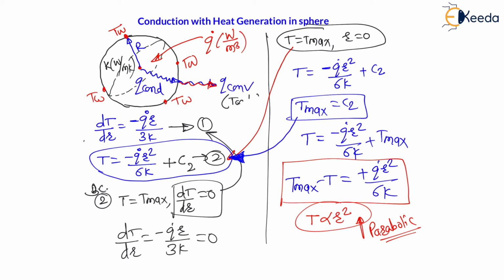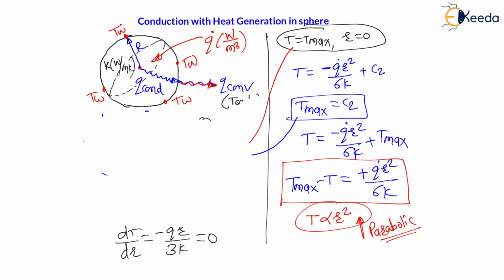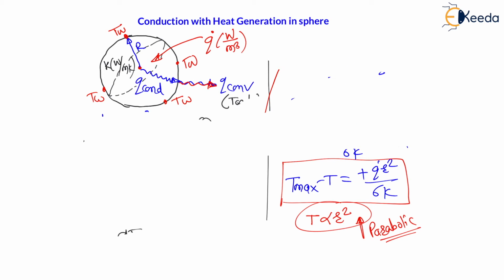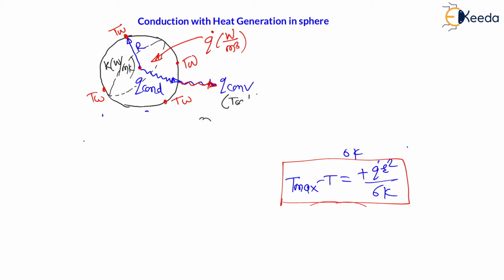And we are moving towards our third boundary condition. Now, let us use third boundary condition, right? Now, my dear students, let us put here third boundary condition. That is, whenever radius becomes equal to capital R, the temperature will become wall temperature. So let us put this third boundary condition.